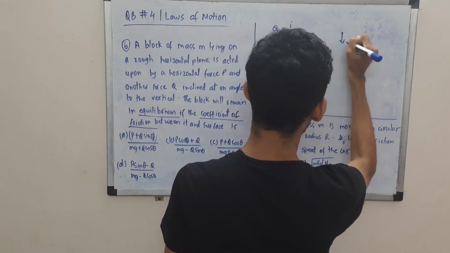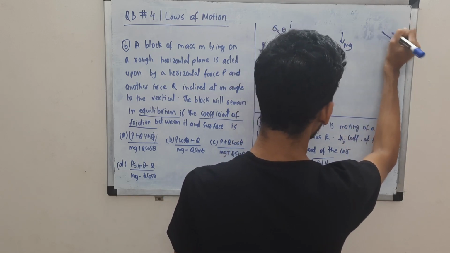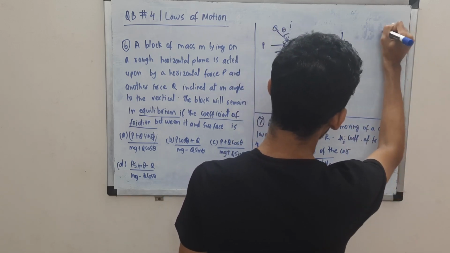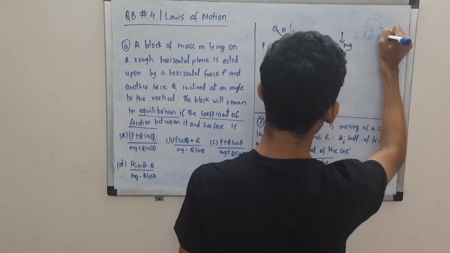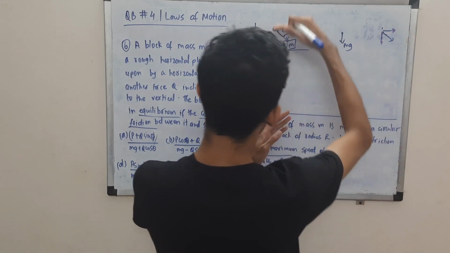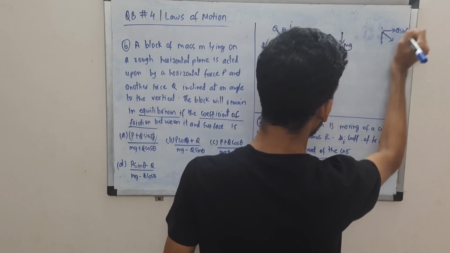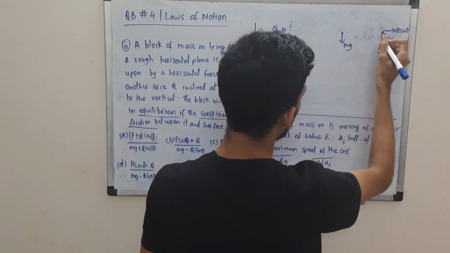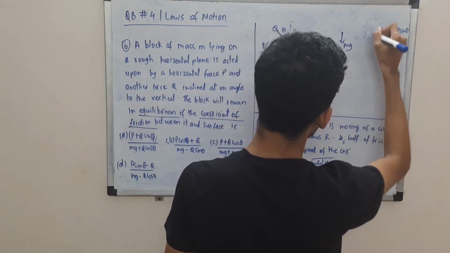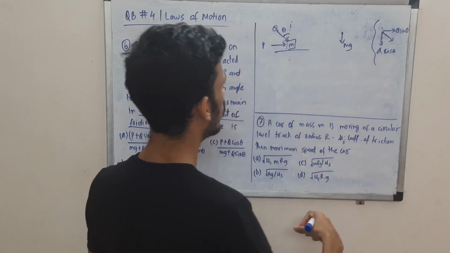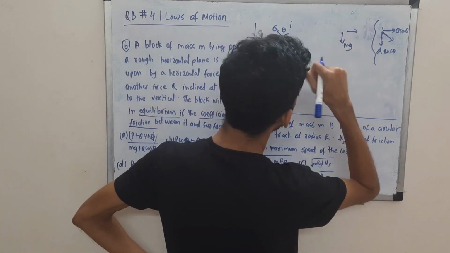First of all we'll have the weight mg in the downward direction. Q we can resolve. Q makes an angle, Q is like this, right? So along theta, now this is theta. Now with the vertical, opposite to theta is this, right? So this will be Q sine theta. I told you opposite to theta is sine theta, and adjacent to theta will be cos theta. Okay, so this is for Q. We have resolved Q, so here we'll have Q sine theta.